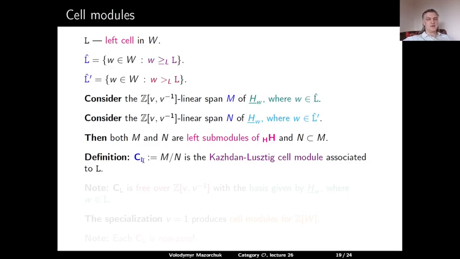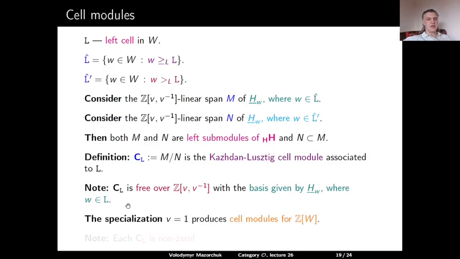It is very easy to see from the definition that C_L is free over the Laurent polynomial algebra, and the basis is given by the Kazhdan-Lusztig elements indexed by w in our left cell L. And the specialization at v equals 1 produces cell modules for the integral group algebra of W. And the important thing is that each cell module is, by construction, non-zero.